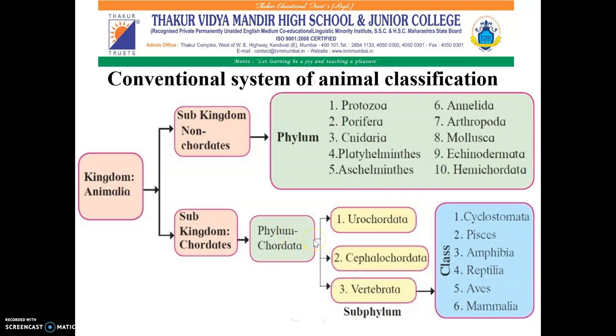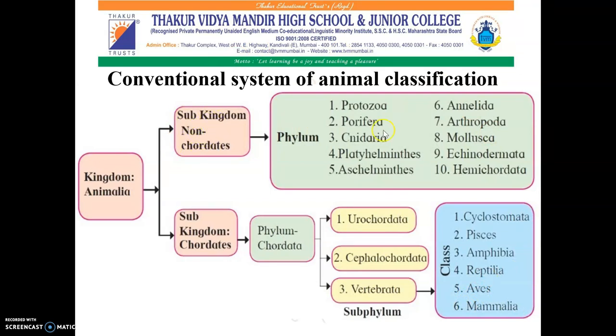This phylum is further divided into three subphyla: Urochordata, Cephalochordata and Vertebrata. And this subphylum Vertebrata is further divided into six classes: Cyclostomata, Pisces, Amphibia, Reptilia, Aves and Mammalia.